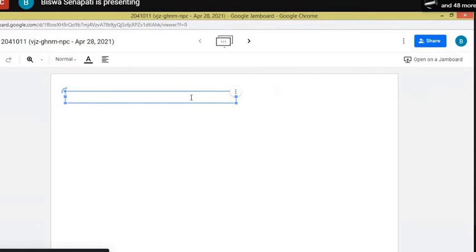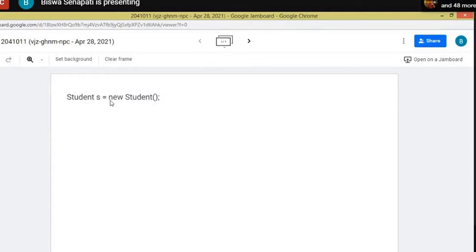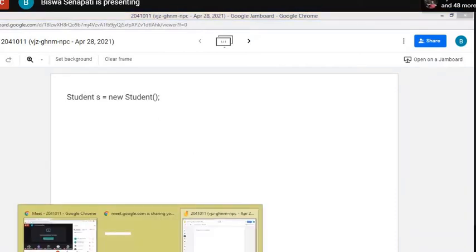All of you try to understand first. Suppose the class name is Student. I have created one object S, with new Student. But what is actually happening when this statement is executed? Who can explain what is actually happening when this statement is executed? Raise your hand.